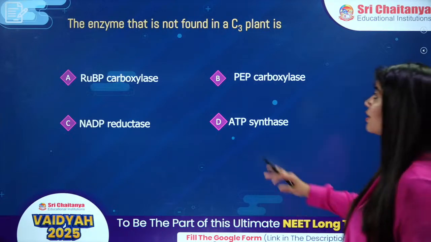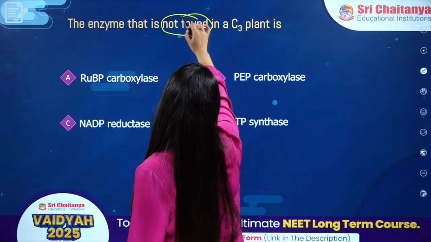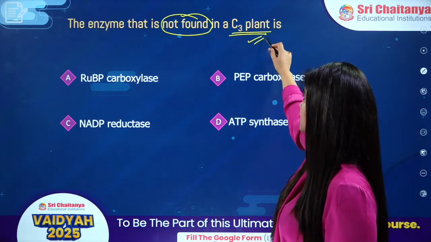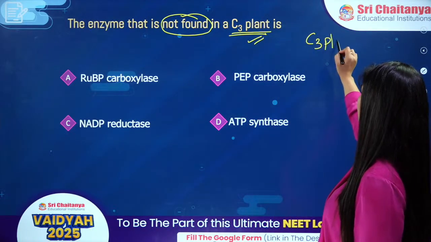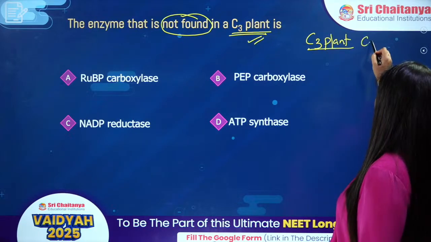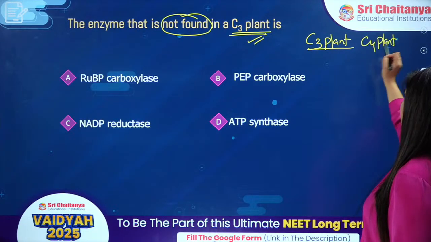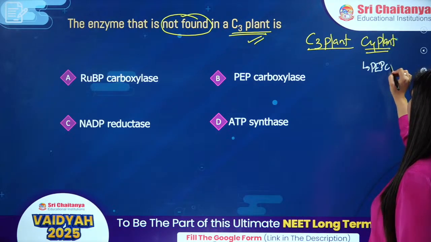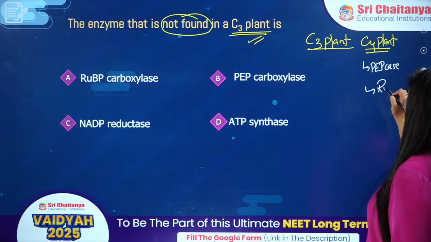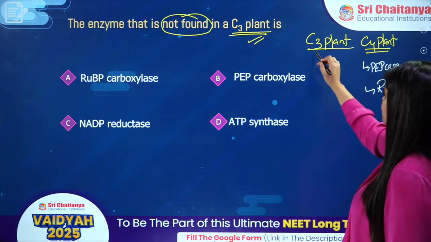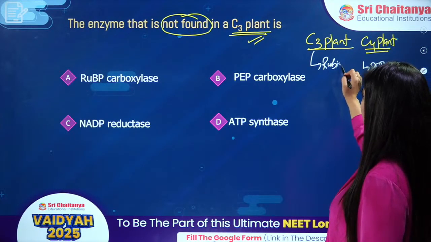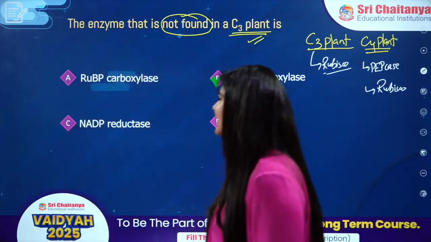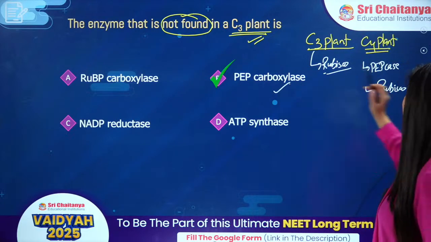The enzyme that is not found in C3 plants. Okay, so the keyword is the enzyme which is not found in C3 plants. Okay, so we have my C3 plants, we have my C4 plants, right? In case of C4 plant, we have peptase in the mesophyll and rubisco in bundle sheath. In case of C3, we have rubisco in mesophyll and there is no peptase. Great, everybody. Answer is option number B, pep carboxylase.